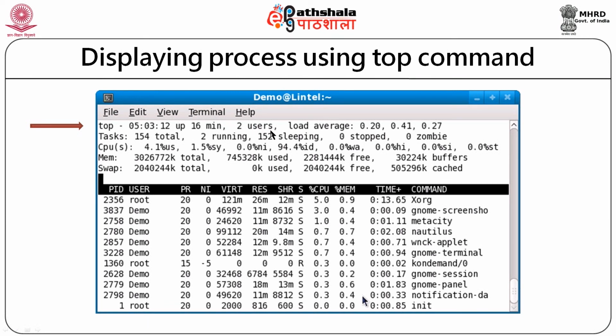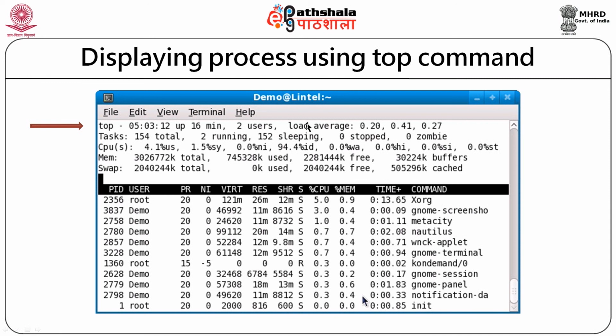There are 2 users who have logged in, and the overall load of the system, there are 3 numbers: the last 1 minute, last 5 minutes, last 15 minutes. Such kind of statistics is generated using the top command. So, by typing the top command, we can get the uptime, how long the system is running, how many users are there, and what is the load of the system. Right now, since the last 1 minute, it is nearly 20% loaded.